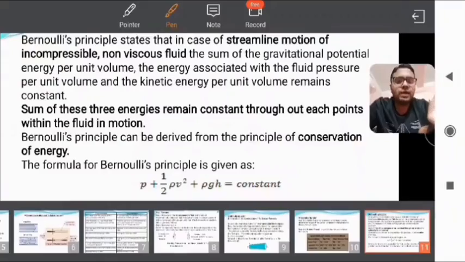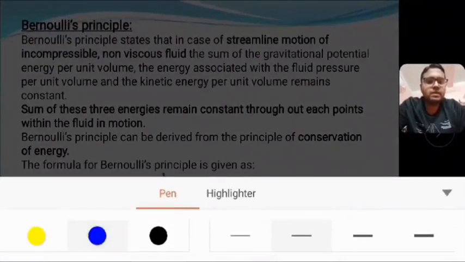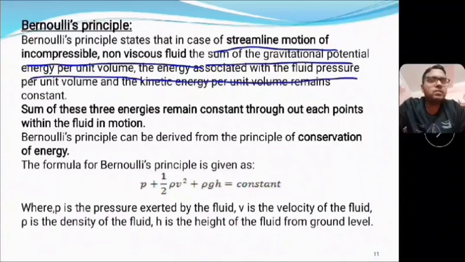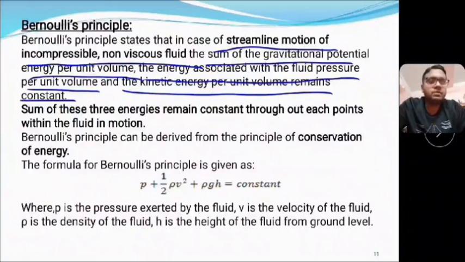You should write during the examination that in the streamline motion of incompressible non-viscous fluid, the sum of the gravitational potential energy per unit volume, the energy associated with the fluid pressure per unit volume, and the kinetic energy per unit volume remains constant. So we see that there are three types of energy associated with the fluid flow. First is the gravitational potential energy, second is the fluid pressure energy, and third is kinetic energy. The sum of these three types of energies per unit volume will remain constant,